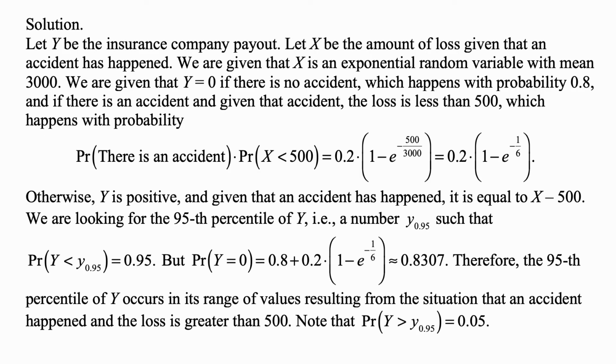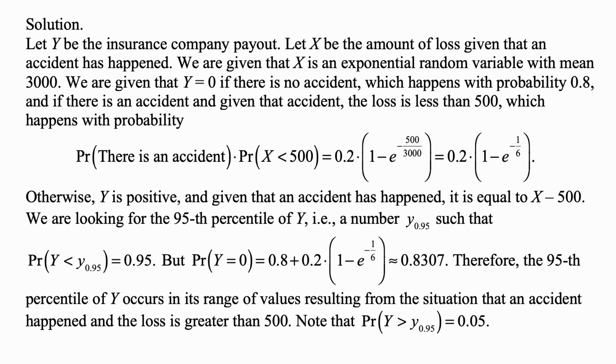And here's the solution. So let us write y for the insurance company payout. Let x be the amount of loss given that an accident has happened. We are given that x is an exponential random variable with mean 3,000. We are given that y equals 0 if there is no accident, which happens with probability 0.8, and if there is an accident, and given that accident the loss is less than 500, which happens with probability that there's an accident times probability that x is less than 500, which is 0.2 times 1 minus e to the minus 500